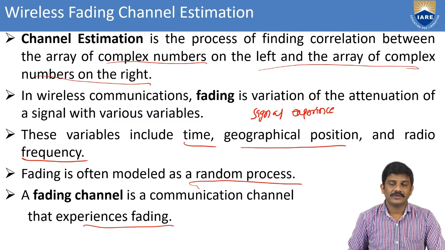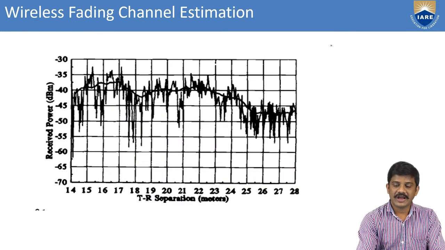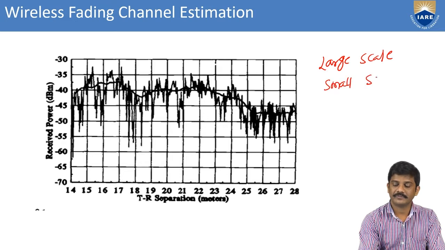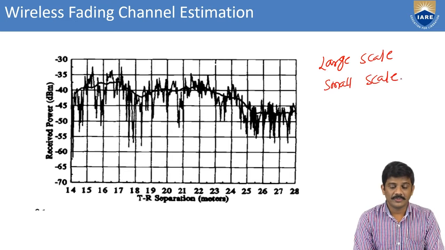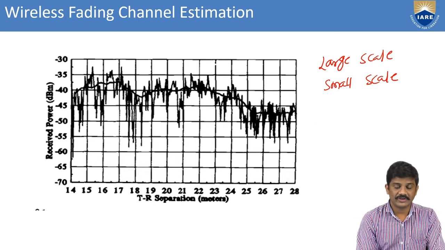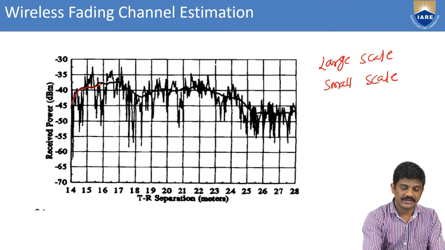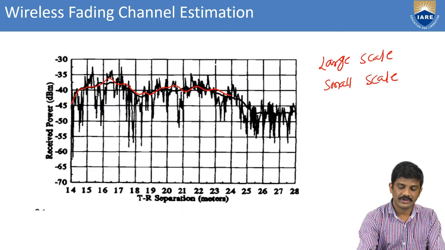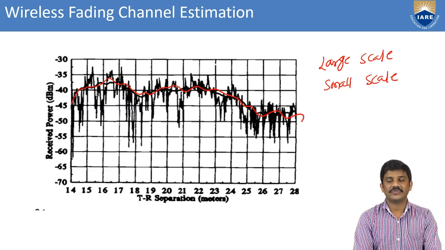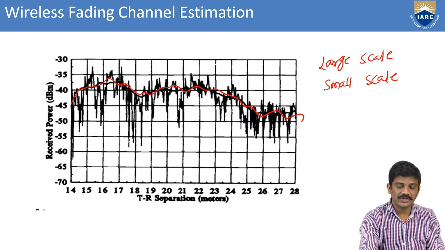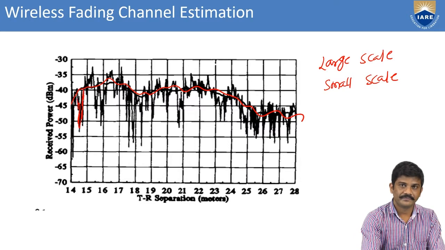Now we can see large scale fading and small scale fading. In this diagram, you can observe this one is the large scale path, and this one is the small scale path.